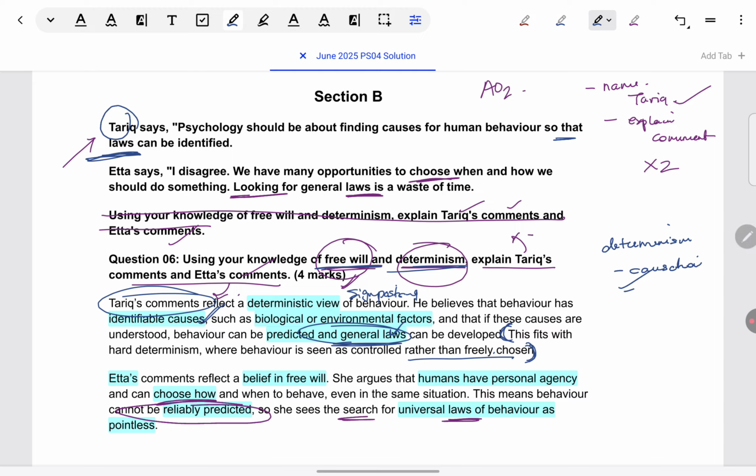Means whatever you have learned under determinism, causation, predictability, generalizability, these things you have to look out for, and then you have to say, okay, these are the places in this person's views, or instead if they would have described this is what the person is doing, so these are the places in his behavior or in his statement where I can see these things like causation, predictability, generalizability.